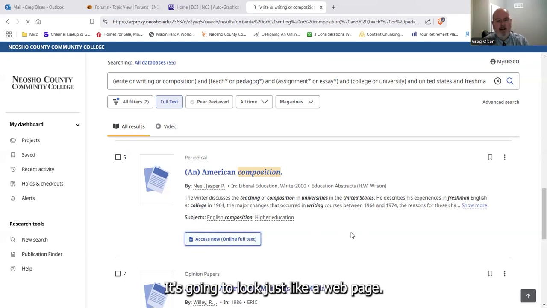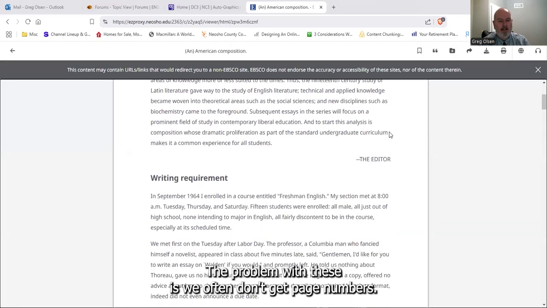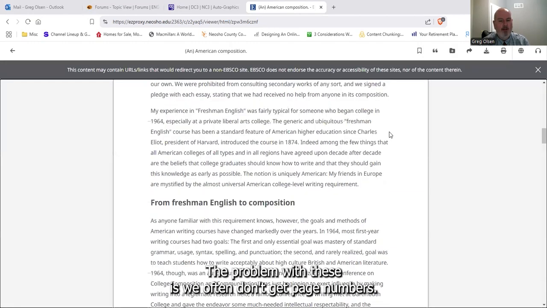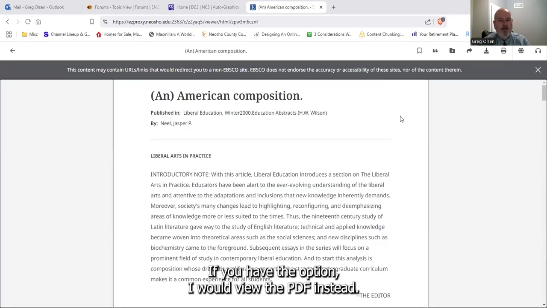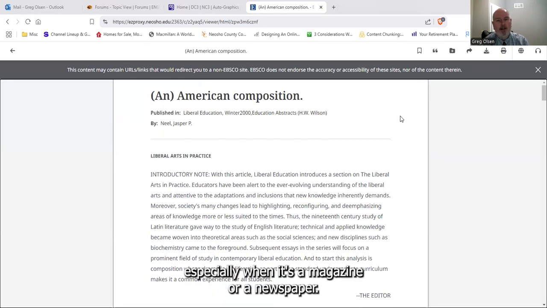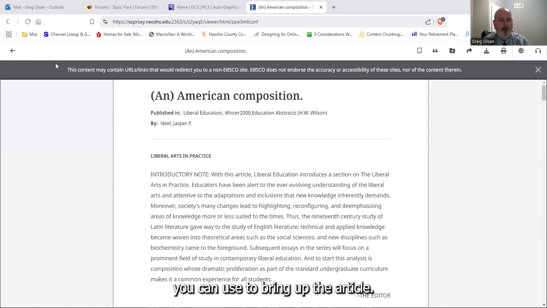If we click on that, it's going to look just like a web page. The problem with these is we often don't get page numbers. It makes it a little bit more difficult to cite. If you have the option, I would view the PDF instead, but sometimes they don't give you the option, especially when it's a magazine or a newspaper. So just be aware of this as you're going through your searches and the different types of methods you can use to bring up the article.